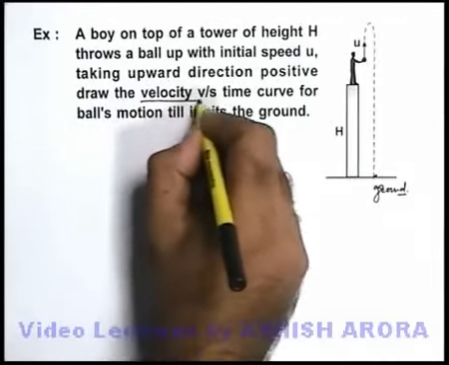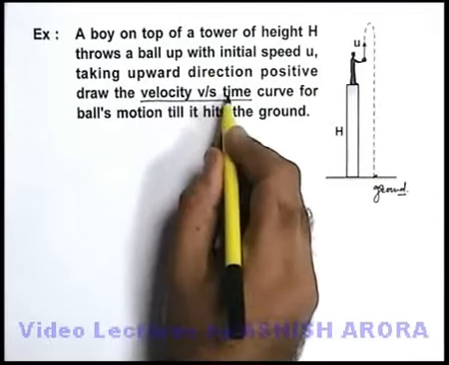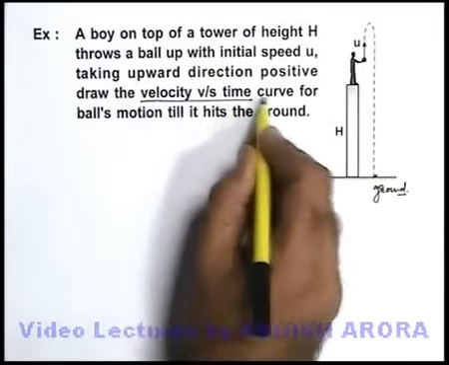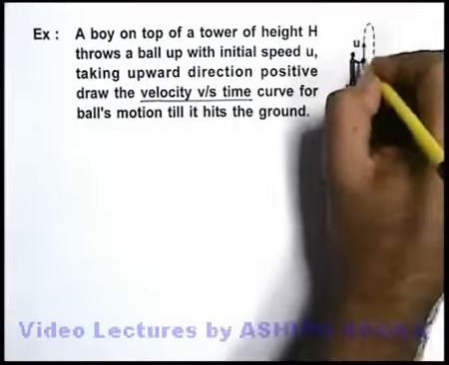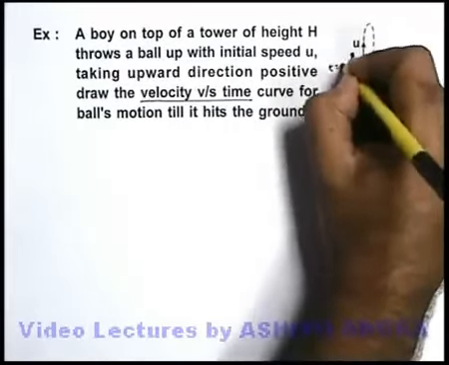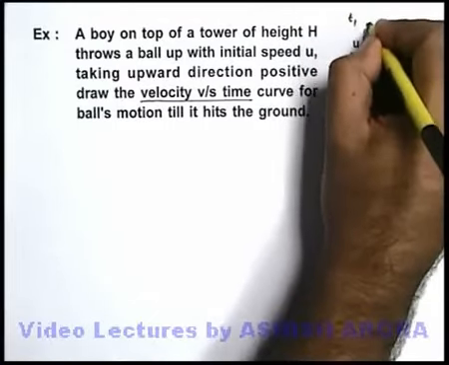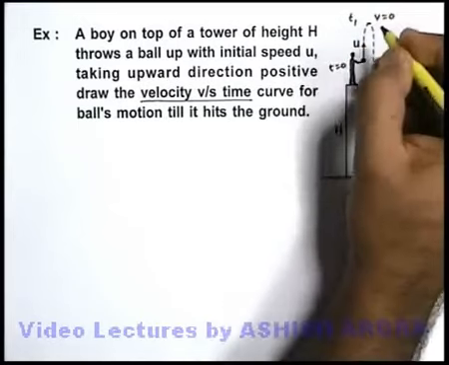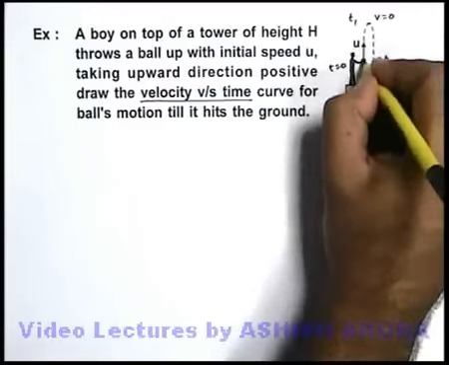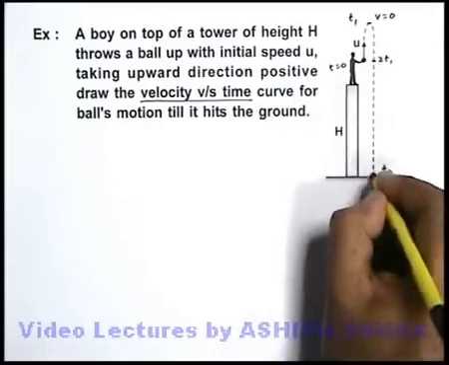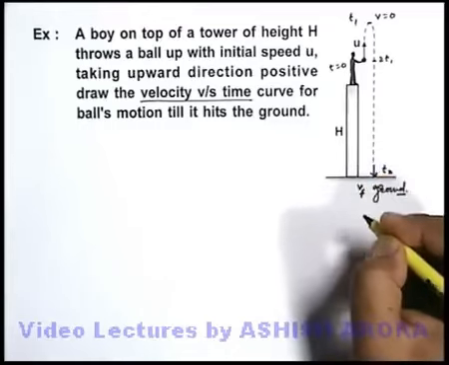In the previous section, we studied a similar example where we drew a displacement time curve. Here we are required to draw the velocity time curve for the ball's motion till it hits the ground. So say again we consider that at t equals 0 the ball was thrown. At time t1 it reaches maximum height where final velocity becomes 0. At time 2t1 it will be back to the same level from which it was thrown, and say at time t2 it will finally hit the ground in the opposite direction with a velocity say vf.